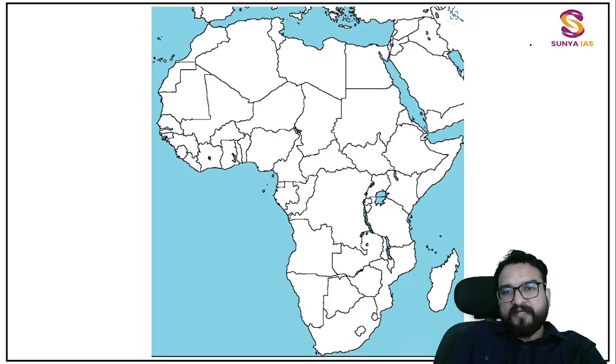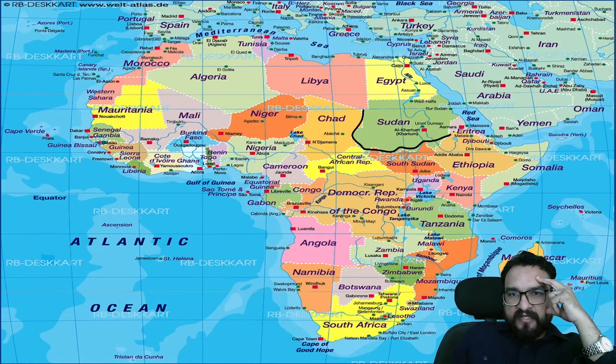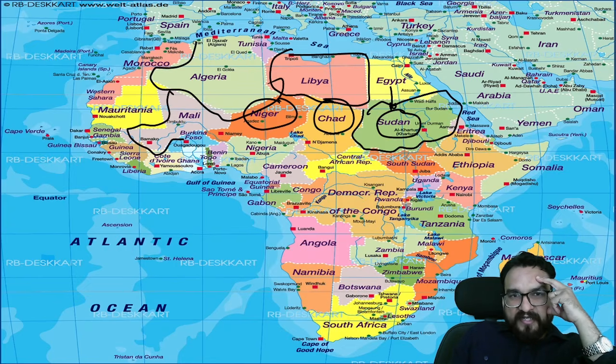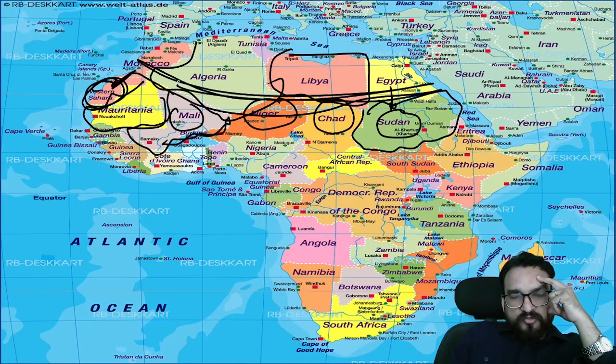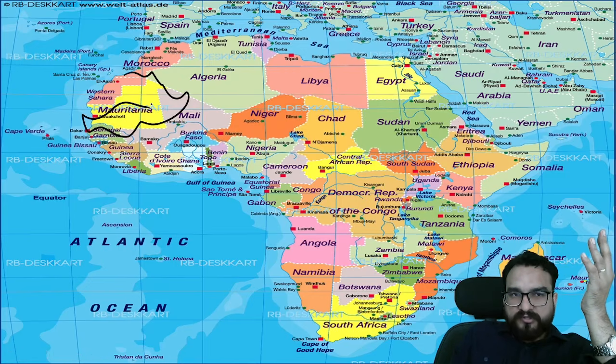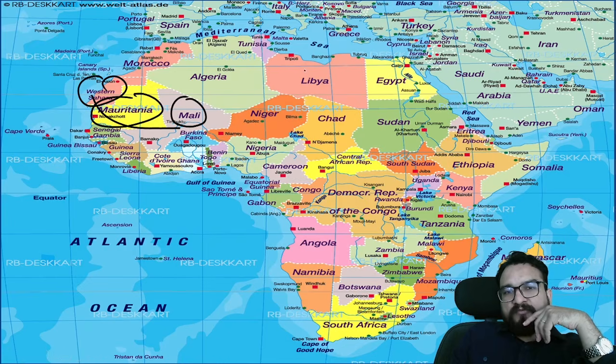Okay, let me again highlight this by letting you see it in the map. See this large area, Sudan, you will find it next to Egypt. Then Libya is covering around 2 countries, that is Niger and Chad. Algeria you will find has Mali and Mauritania in the picture. Morocco is giving rise to this particular Western Sahara. So see the connection with the northern countries also. Again, in the exact map, don't waste your time in drawing the exact land boundaries. Don't do this, guys. Okay, so Western Sahara, Mauritania, Mali, these 3 in one go, then Niger, Chad in between, and Sudan.